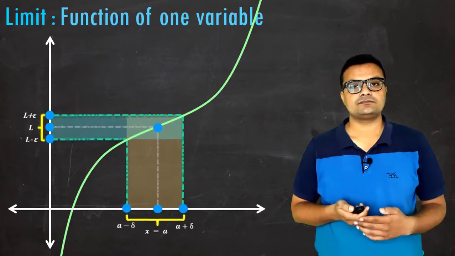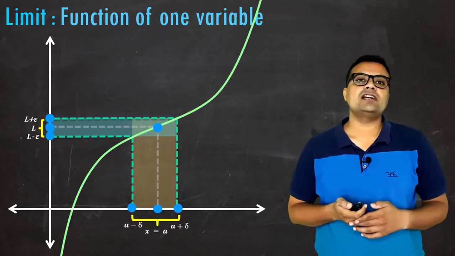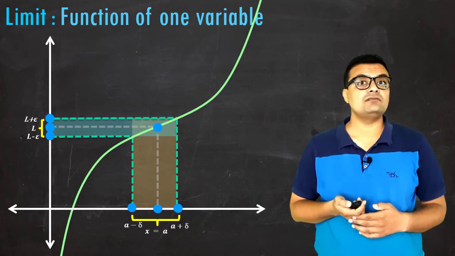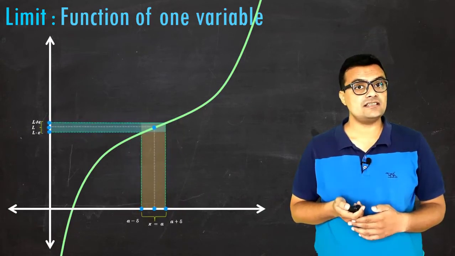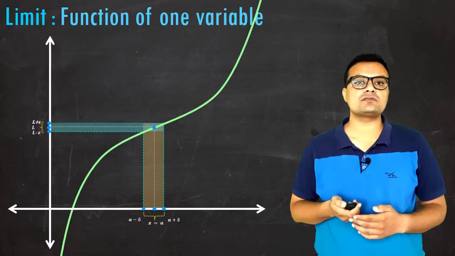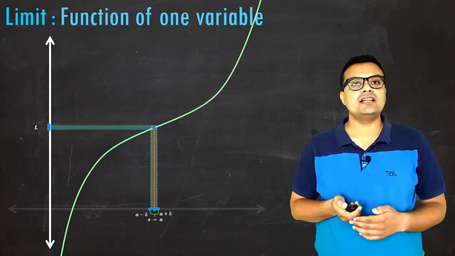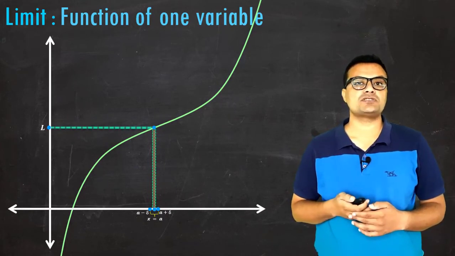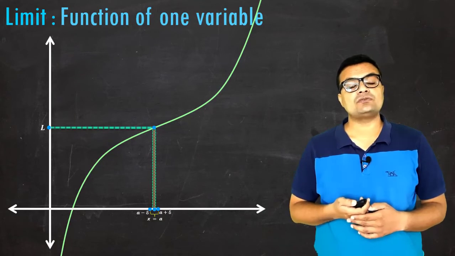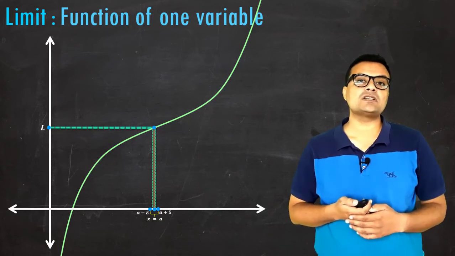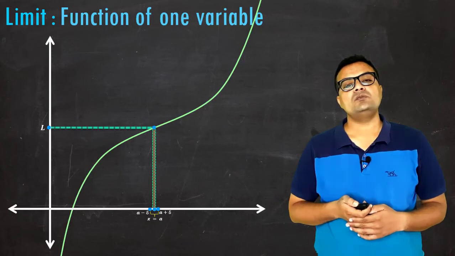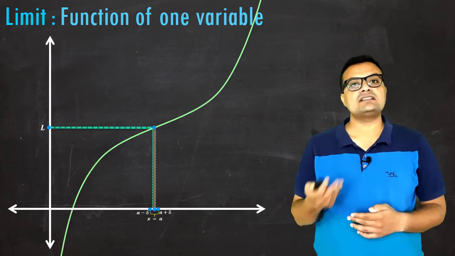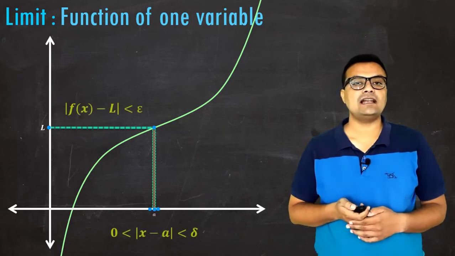Now, if we shrink this epsilon, meaning if we reduce it, and we can find correspondingly values of delta, we can say that we can move closer and closer to this point, and after certain values it will reduce to a value which is negligible, or almost 0. In that case also, if we can find this interval a minus delta, a plus delta, we can say clearly that the limit for the function exists and it is defined on the left hand side as well as on the right hand side by L.